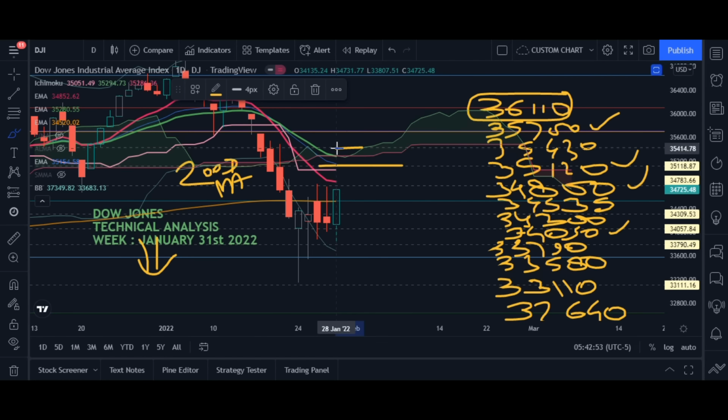These are the two supports, or you can simply say it is the zone from 34,800 to 35,430. The market will retrace, this is confirmed. Then comes the Ichimoku, and then the upper band.